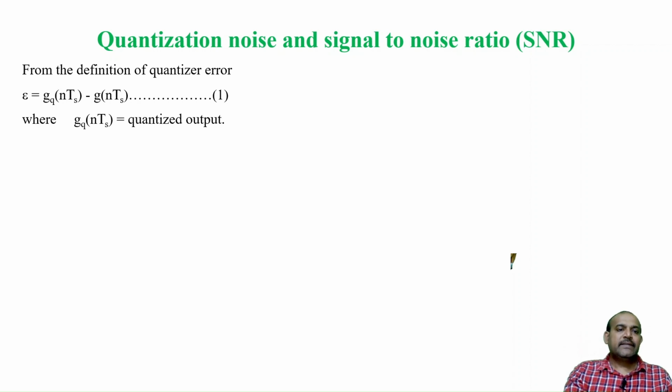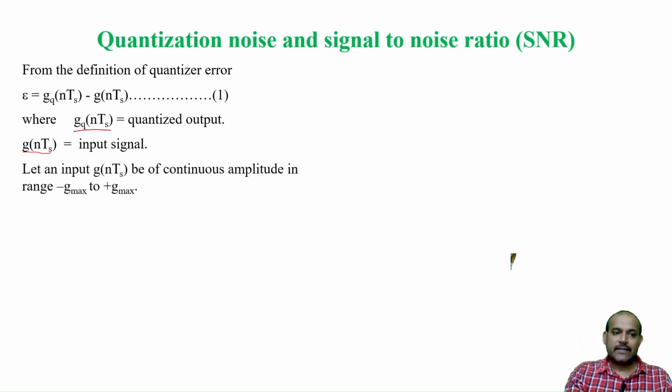So, as I said, gq(nTs) is the quantized output, and g(nTs) is the actual input signal that we are feeding to the quantizer. So, the difference between them will give you what is the quantization error.